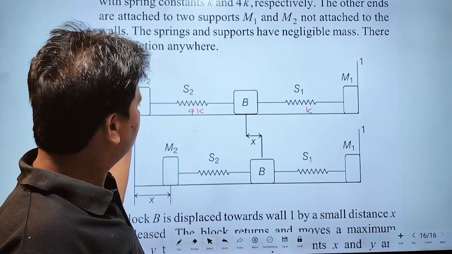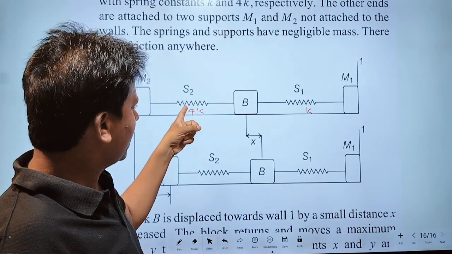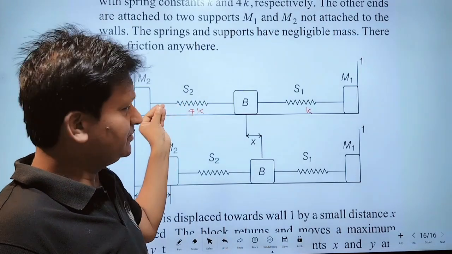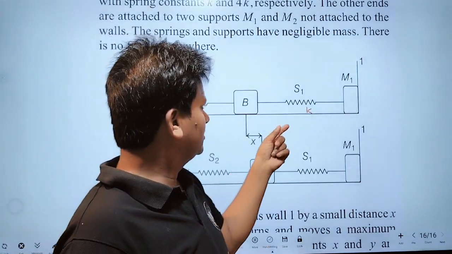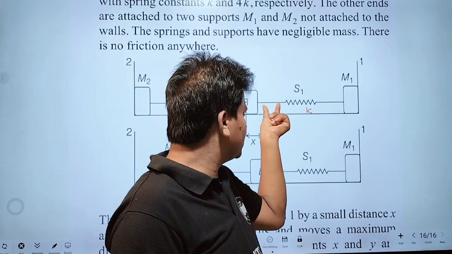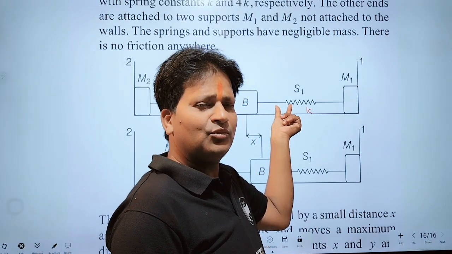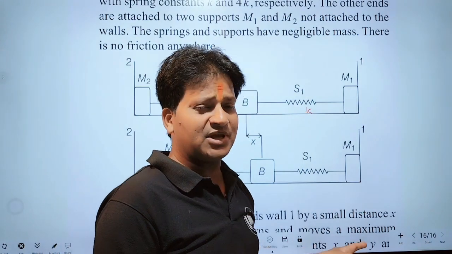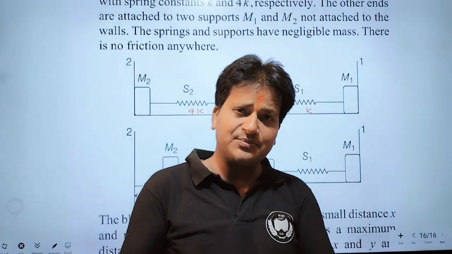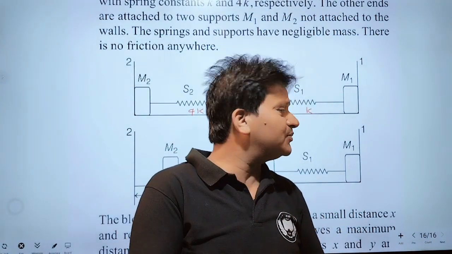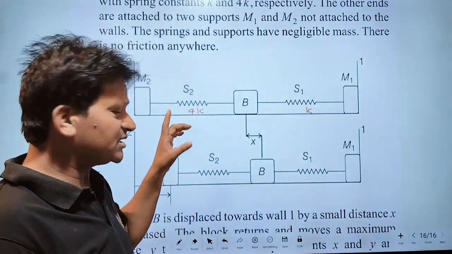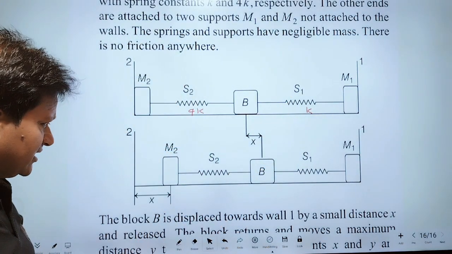And the final extension in this spring will be 0. But this block moves towards wall 1, therefore this spring compresses by x. Therefore this spring has potential energy but this spring has no potential energy.